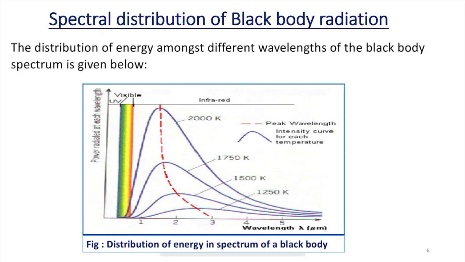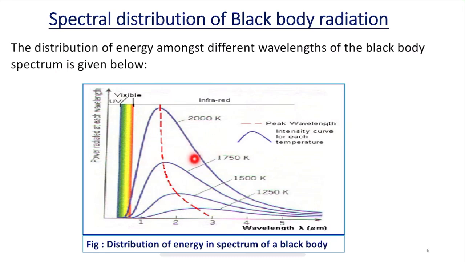The energy emitted does not consist of one single frequency, whereas the distribution of energy among different wavelengths of the black body spectrum is shown in this figure.